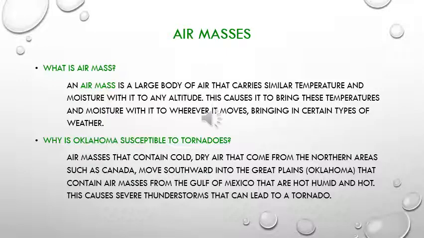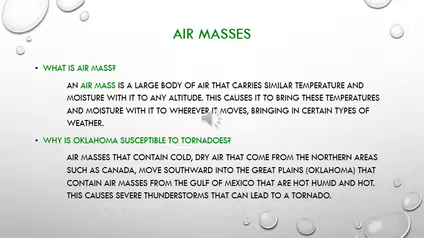Next, we are going to talk about air masses. What is an air mass? An air mass is a large body of air that carries similar temperature and moisture with it to any altitude. This causes it to bring these temperatures and moisture with it to wherever it moves, bringing in certain types of weather. Why is Oklahoma susceptible to tornadoes?